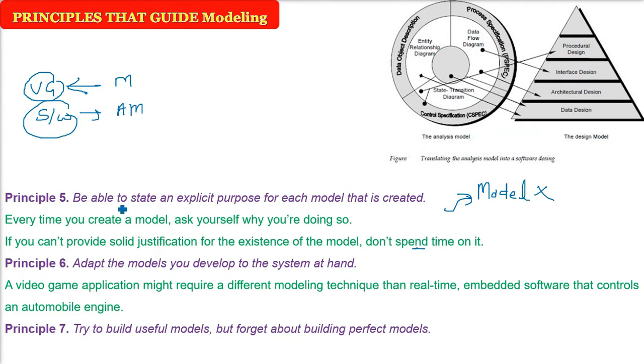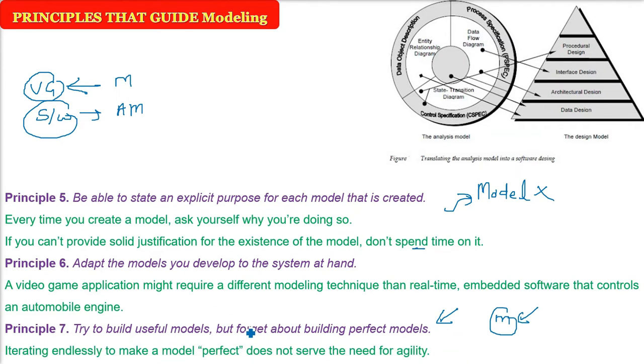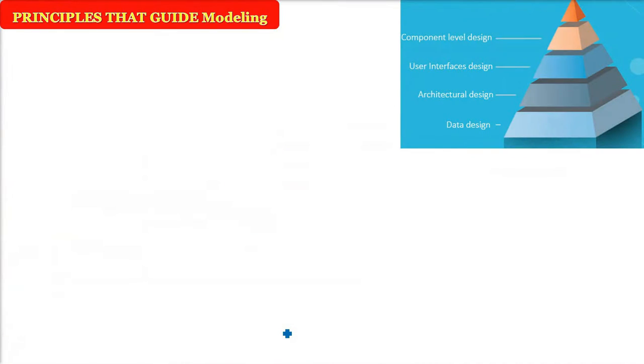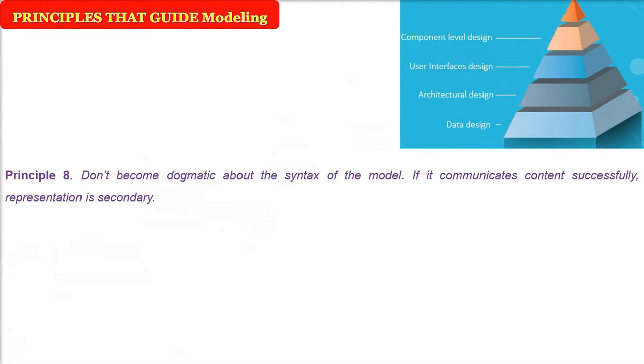You cannot do that here. Try to build useful models, but forget about building perfect models. We normally strive to make a perfect model. It is always good to make things good, but sometimes just make a model which is good enough for your actual software. If you are making it endlessly perfect, you will not get agility, and the time also will get wasted.